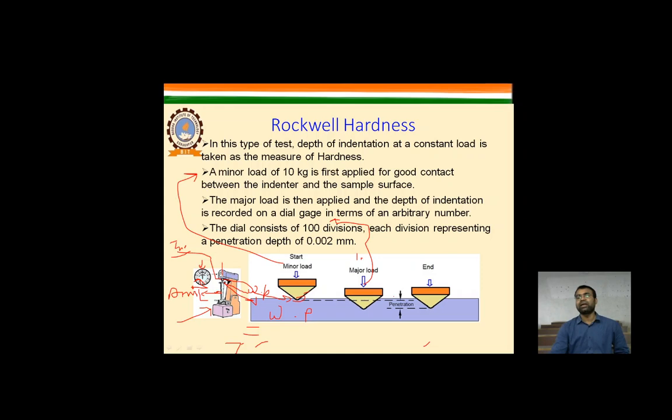Right, after applying that load we tighten again, and the penetration, the indentation being made on that material, is shown by this dial indicator. The needle moves on a scale, and that scale is defined as the C scale, B scale, H scale, and so on. We will explain these in detail. So this is a very simple hardness test to be identified.